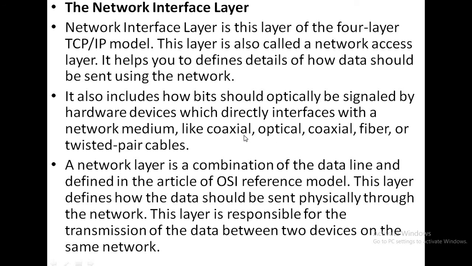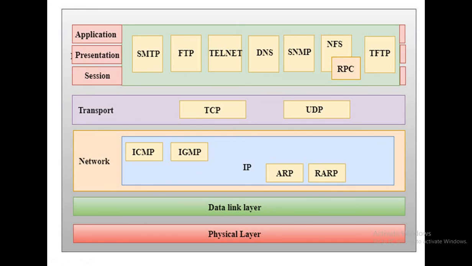Okay. So next, this is the functionality structure of the TCP/IP reference model. Okay, these are the protocols we are using: TCP/IP, SMTP, FTP, Telnet, DNS, SNMP. So these are the protocols we are using in the different layers of the models. Okay. So this is all about the